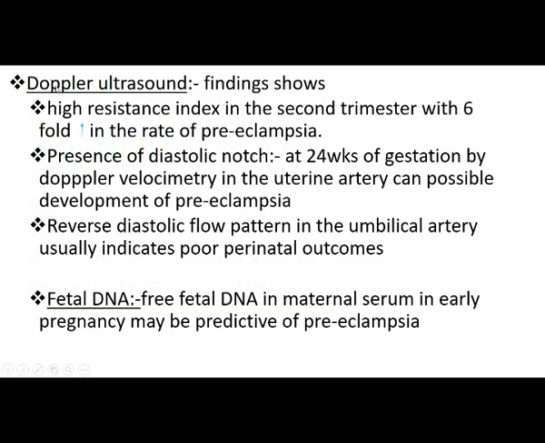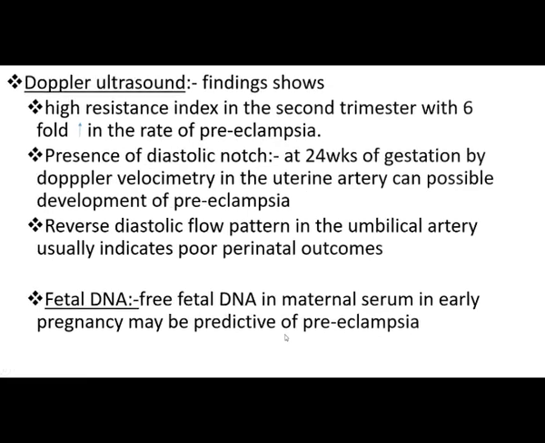So because of this, there is proteinuria. Next, we can see what the Doppler ultrasound findings show. A high resistance index in the second trimester is associated with a 6-fold increase in the rate of preeclampsia, and the presence of a diastolic notch at the 24th week of gestation by Doppler velocimetry in the uterine artery can indicate possible development of preeclampsia. Then reverse diastolic flow pattern in the umbilical artery usually indicates poor perinatal outcome. Free fetal DNA in maternal serum in early pregnancy may be predictive of preeclampsia.